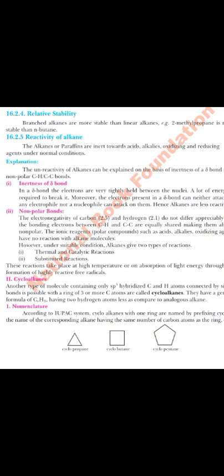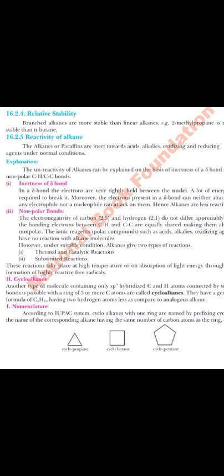Electronegativity increases from the left-hand side to the right-hand side. Carbon's electronegativity is 2.4, while hydrogen is really electropositive in comparison to the carbon atom. Now they do not differ appreciably, and the bonding electrons between the two are equally shared, which makes them almost non-polar. Fine. The ionic reagents, because obviously when carbon is making a bond with hydrogen, carbon makes 4 bonds with hydrogen.